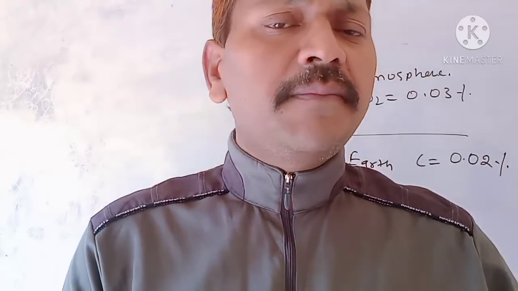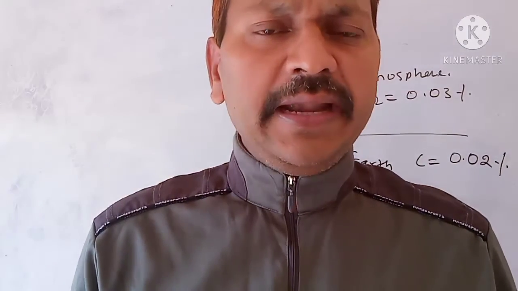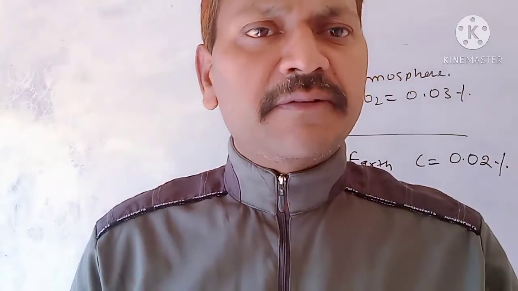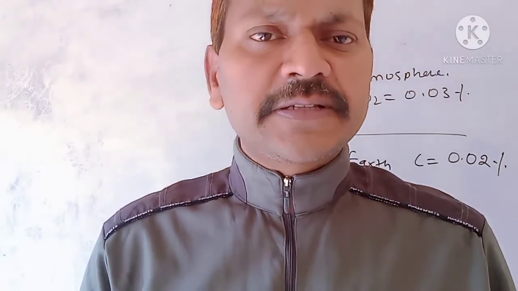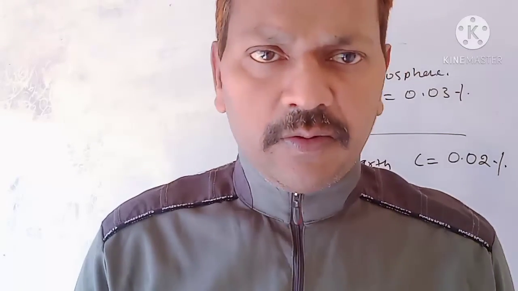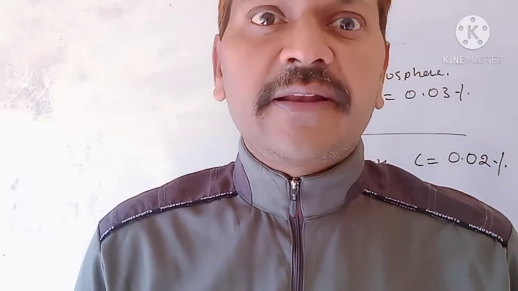They are all made up of carbon compounds. And next is the occurrence of carbon in the earth's crust. The percentage is very low. The CO2 in the atmosphere, the percentage is very low. But it has great importance.